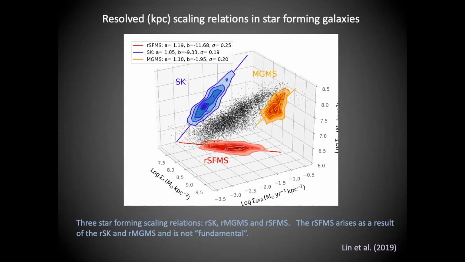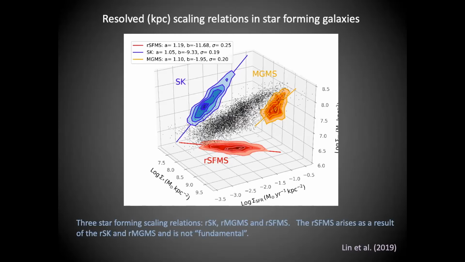So in our first ALMAQUEST paper, which was led by Li-Hui Lin, we argued that it's actually the Schmidt-Kennicutt relation and the molecular gas main sequence, the two physically fundamental scaling relations here, and that the star-forming main sequence is just a projection of those other two relations. And so whilst we all love to plot the star-forming main sequence, it's actually just a manifestation of these two other more physical relations.